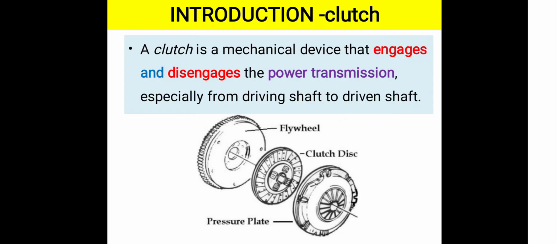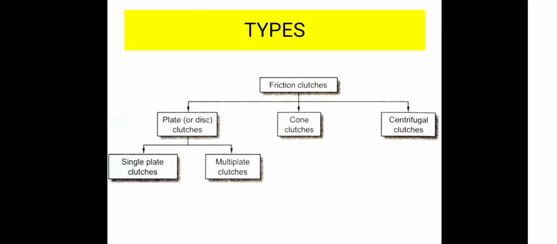A clutch is a mechanical device that engages and disengages the power transmission, especially from the driving shaft to the driven shaft. When we need to transmit the power from the driving shaft to the driven shaft, it is in the engaged position. If it is in the disengaged position, it cuts off the transmission of power from the driving shaft to the driven shaft. Clutches can be classified into three categories. The first one is the plate clutch or disc clutch. The next one is the cone clutch. The final category is the centrifugal clutch.